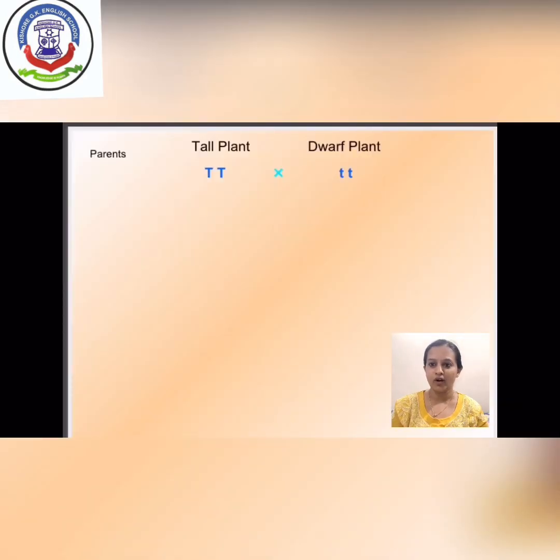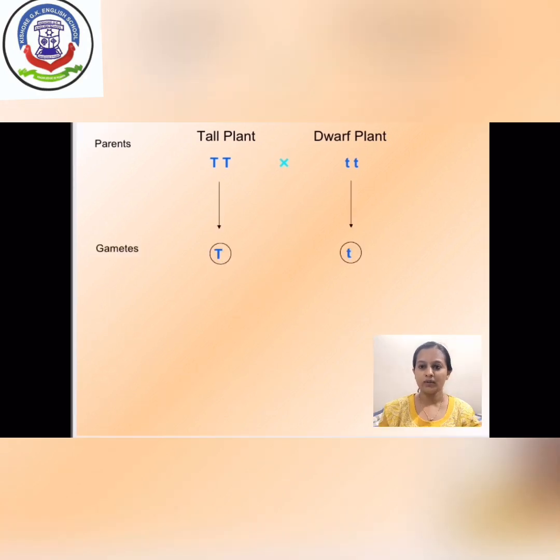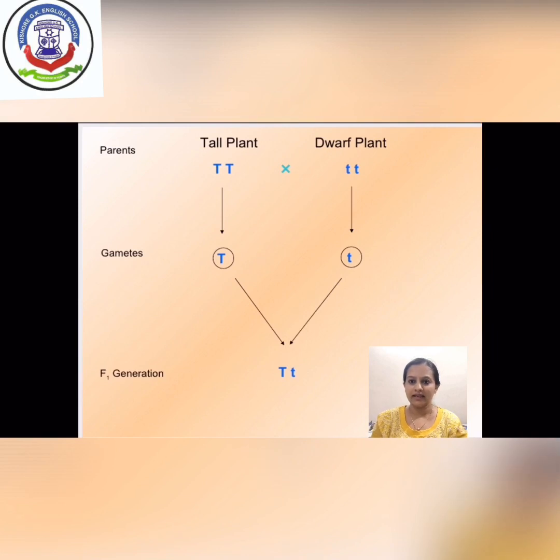Mendel made a cross between the tall plant and the dwarf plant, and for the tall plant he used the alphabetical symbol capital T, and for the dwarf plant the small letter symbol small t. We all know that during gamete formation the number of chromosomes becomes haploid. So here you can see that the gametes which are formed become haploid. Now you can see that in the F1 generation Mendel got capital T and small t as the genotype.